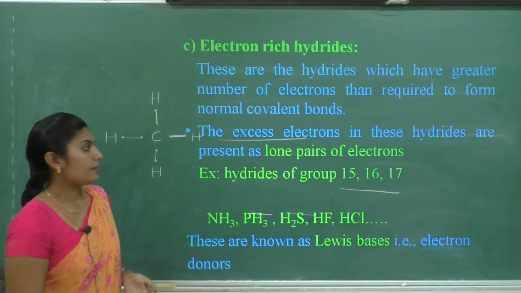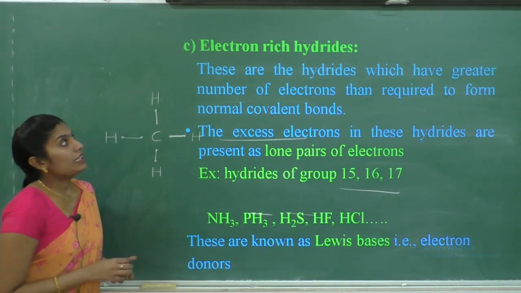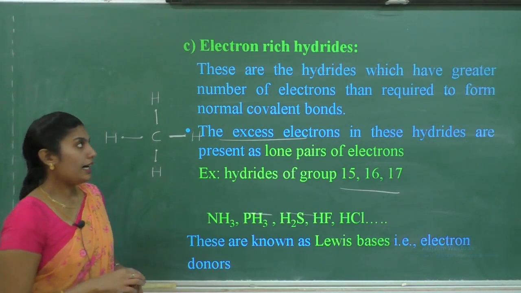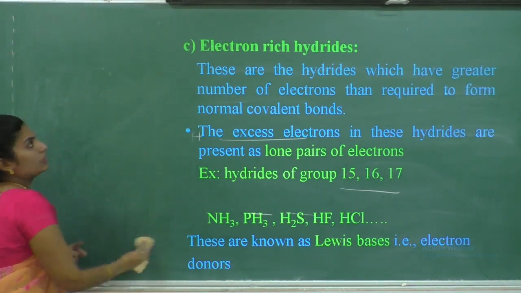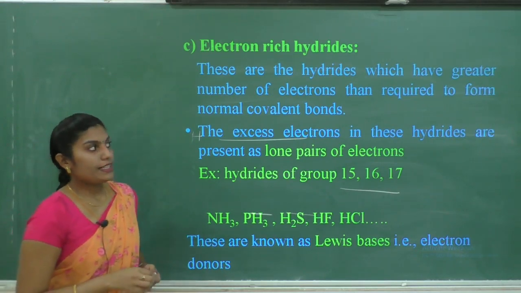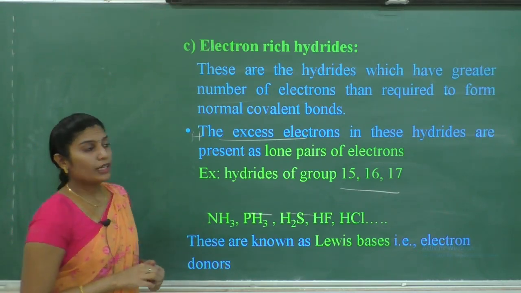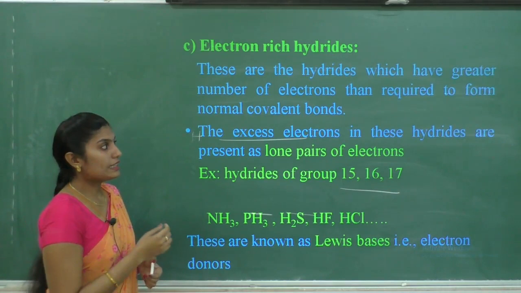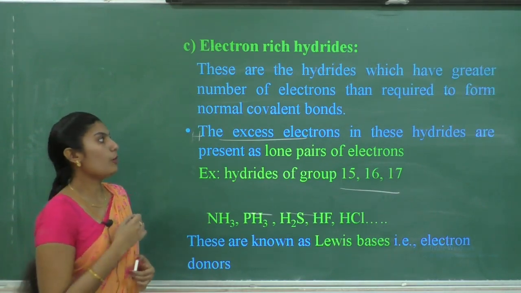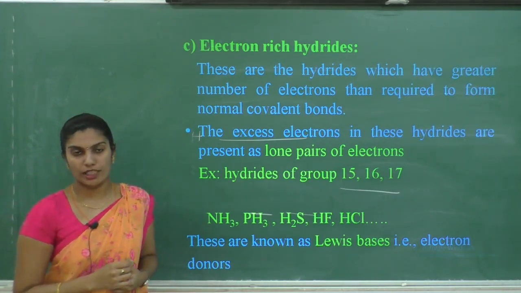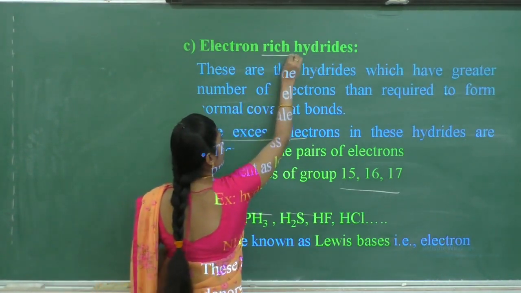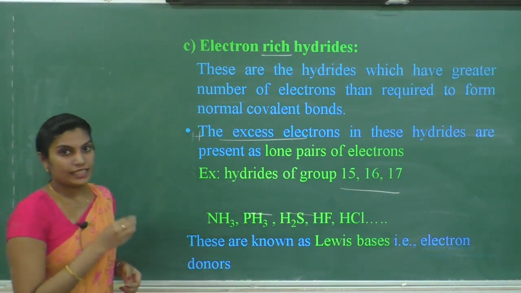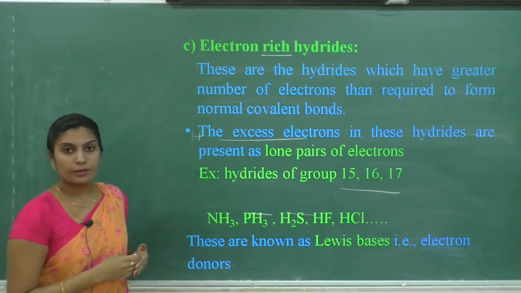Next, electron rich hydrides. These hydrides have greater number of electrons than required to form a normal covalent bond. As the name itself indicates, electron rich hydrides. These are classified based on the number of electrons.